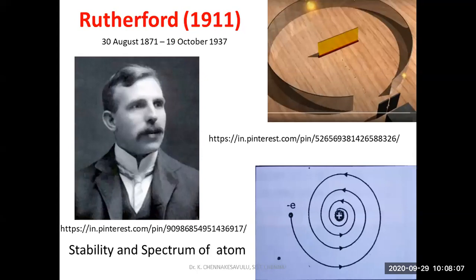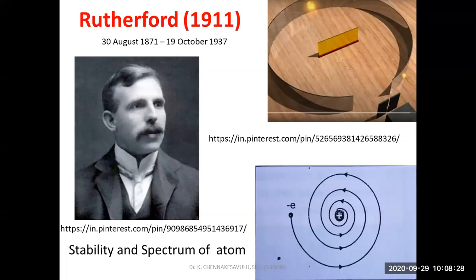In the alpha rays experiment, some alpha rays come back. The problem of the Rutherford model is that the stability and spectrum of the atom are unable to be explained. That is the drawback of Rutherford.